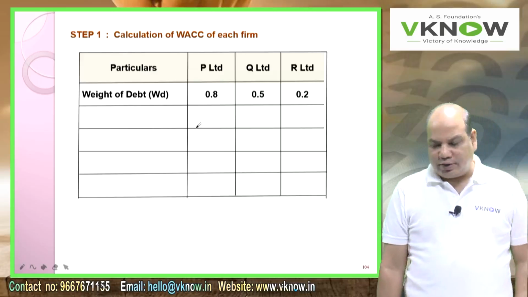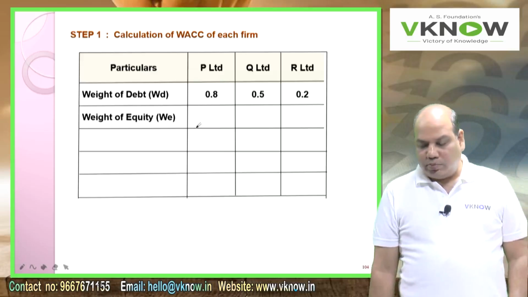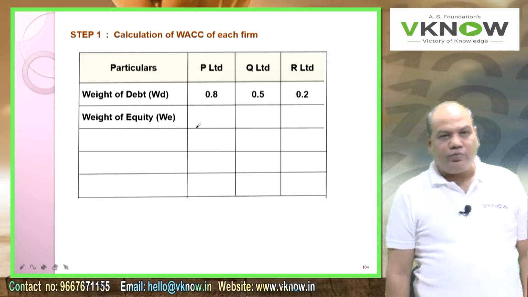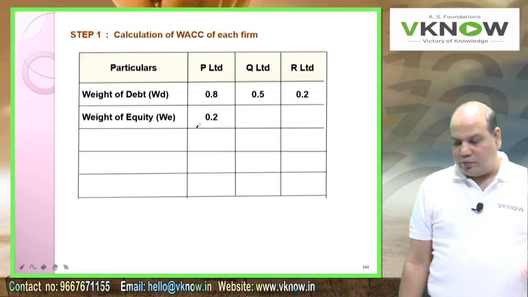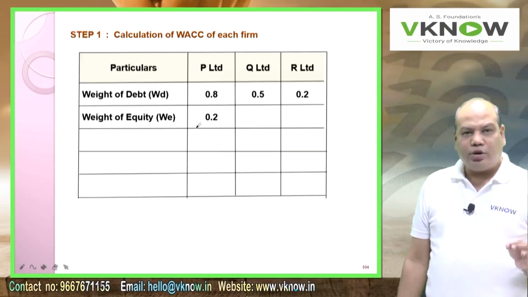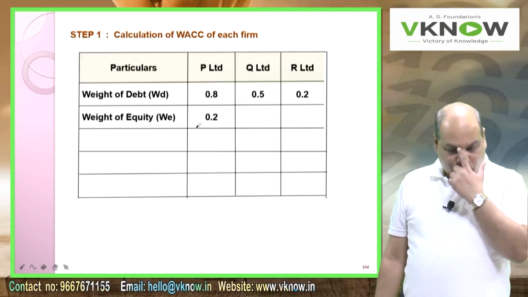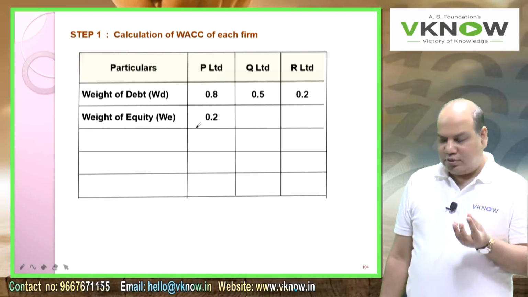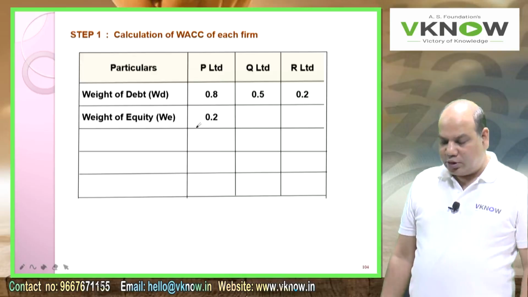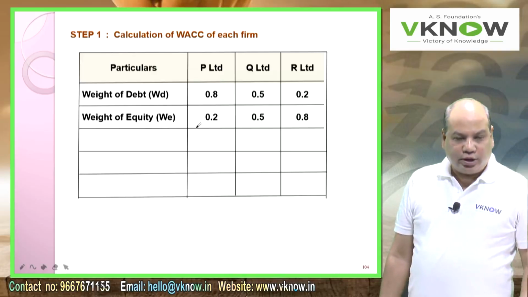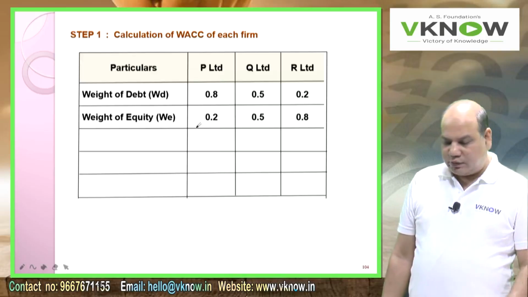Then write weight of equity (WE). That will be the balancing figure. If the weight of debt is 0.8, out of 100 rupees of assets, 80% is debt, so 20% will be equity: 0.2, 0.5, 0.8. Debt to asset ratio is given.